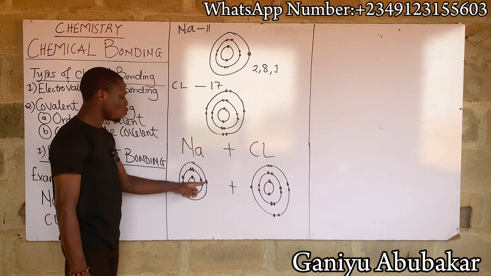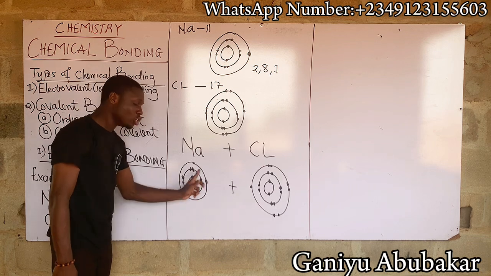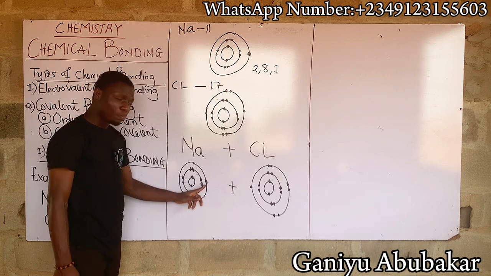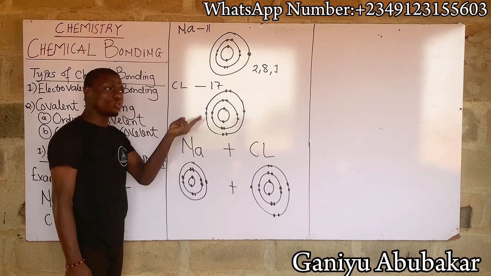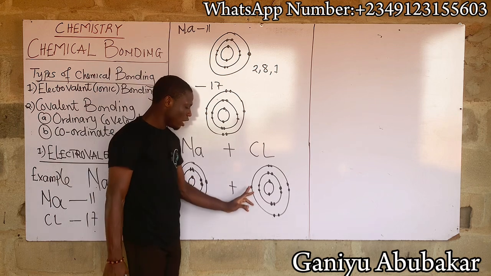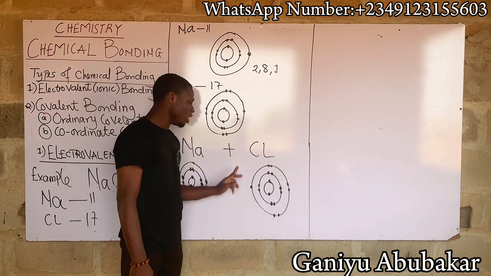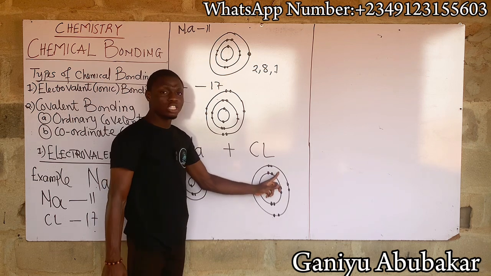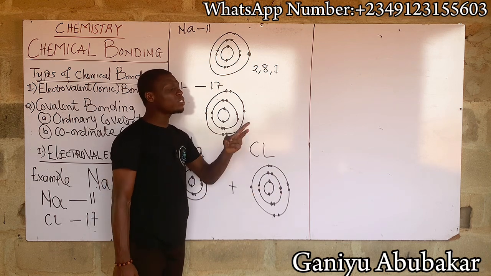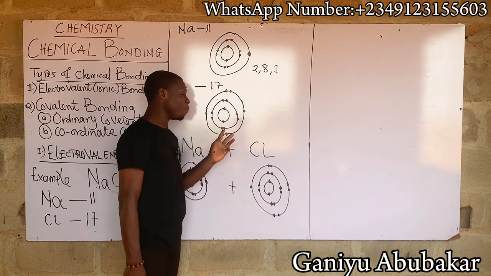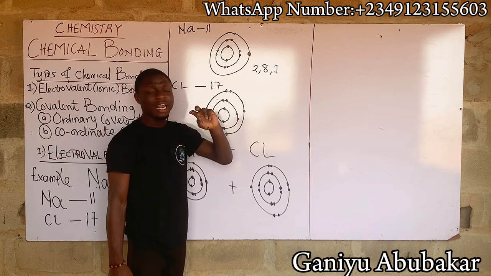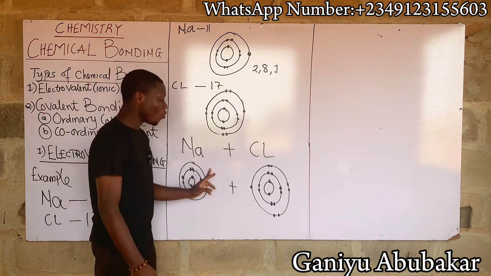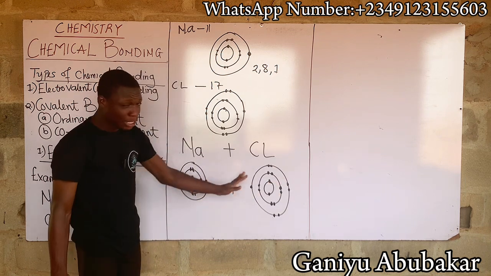Observe that this is just 1 electron in the outer shell, so it is not balanced. If it was 2 electrons, then it's balanced. We said the condition is 2 or 8; this one here is 7. This last shell has 7 electrons. It's not balanced, it's not stable. If you want to make it stable, it must be 8. So this one is neither duplet nor octet, so it's not balanced, it's not stable.